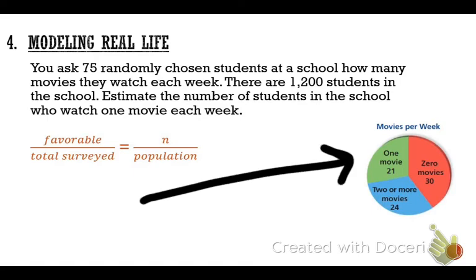If you look over here, how many kids out of those 75 watched one movie in a week? 21. How many watched 0 movies? 30 of them. And how many watched 2 or more movies? 24. So that's the information that they came up with there.